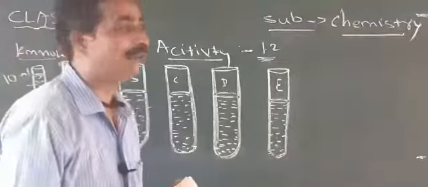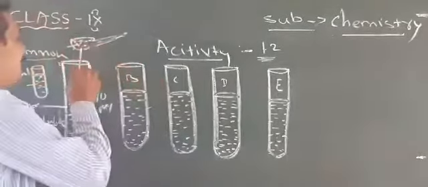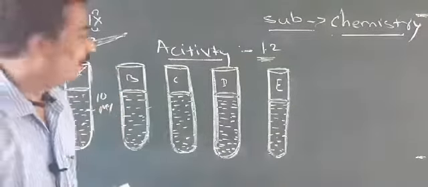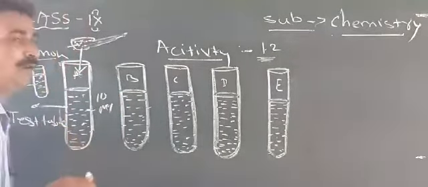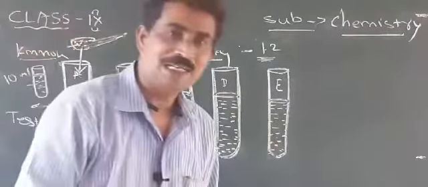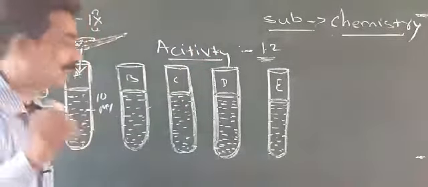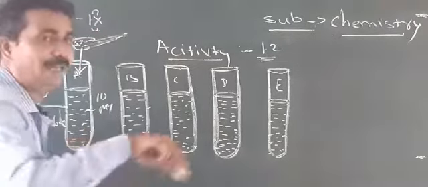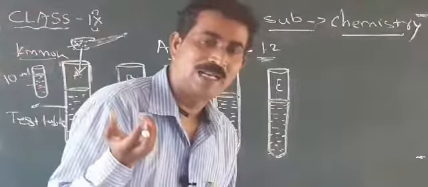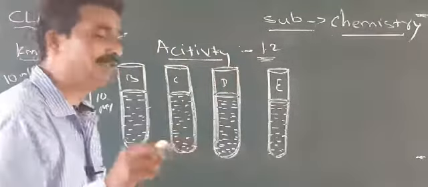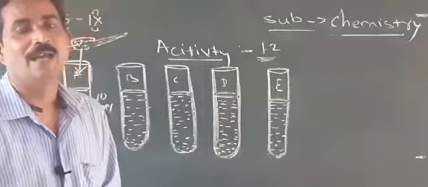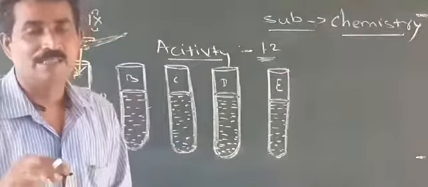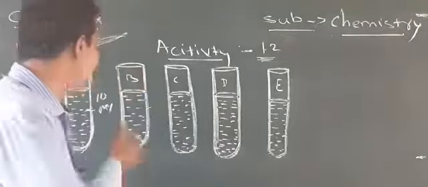Some crystals we took with the spoon and added to test tube A. When potassium permanganate is added to the water, the crystals dissolve completely. With the help of a glass rod or spoon we shake the solution properly so the crystals dissolve totally in that beaker.